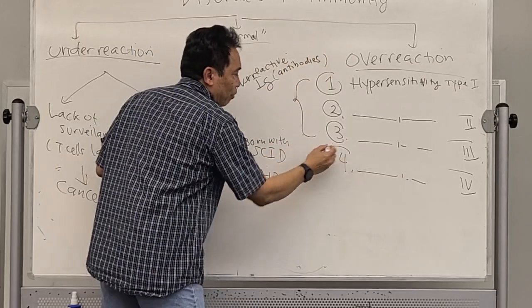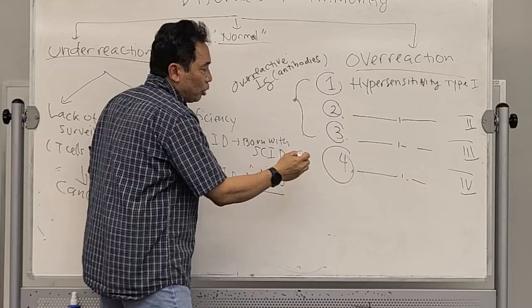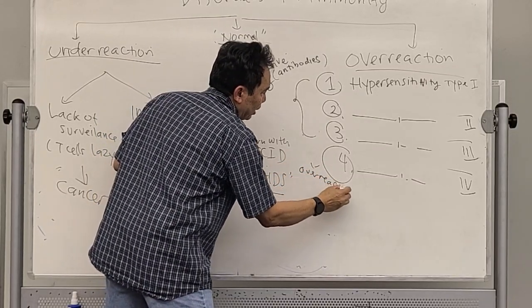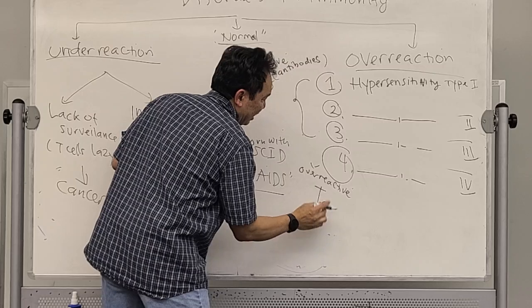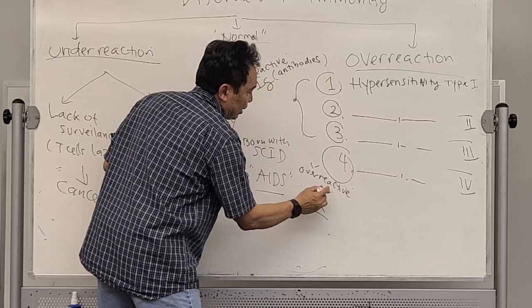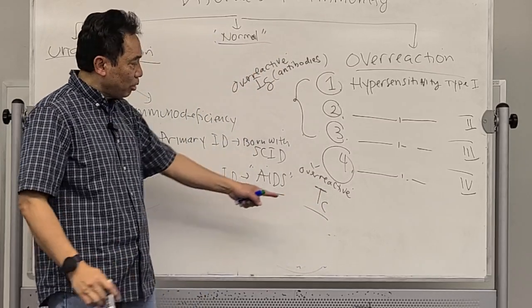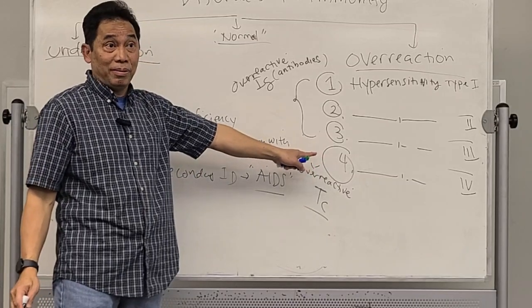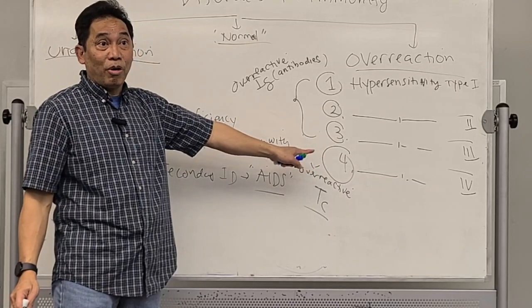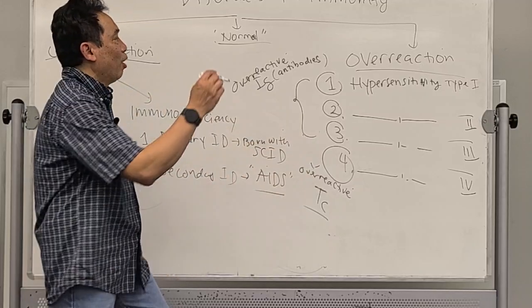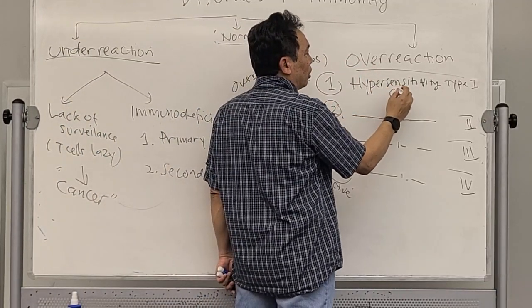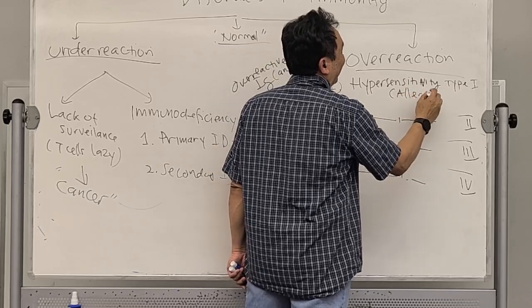Number 4 is caused by the overreactive TC, the white blood cell. The cytotoxic TC is really overreactive.